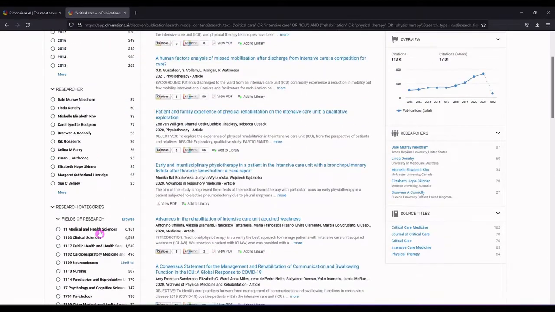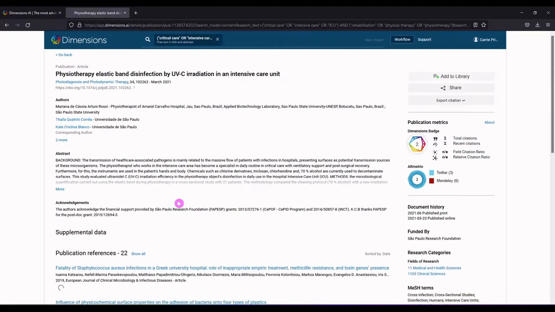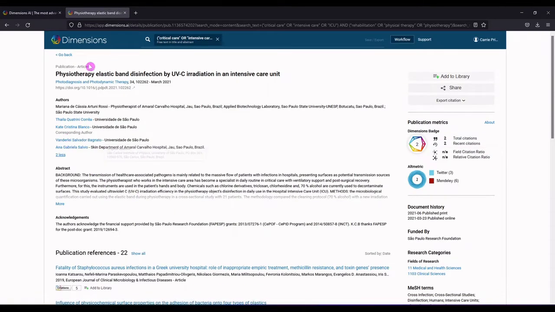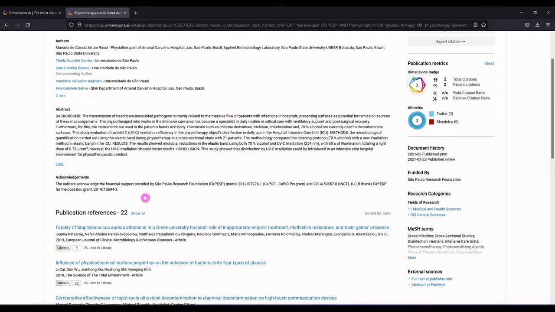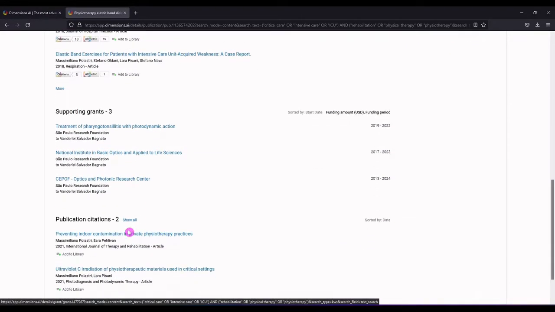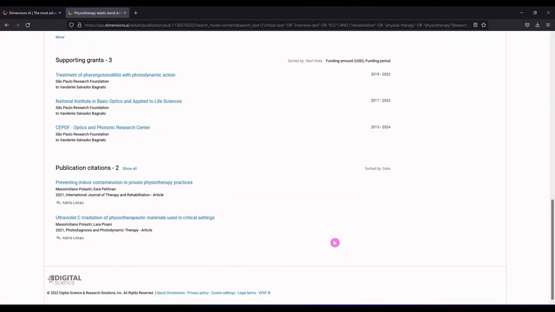Let's click on a record. I'll click on, let's say, this one, number 7. And what we see here is the information that was available from the web. So we have citation information, we have an abstract, acknowledgments, 22 references that this publication cites, 3 supporting grants, and so far they've had 2 citations.